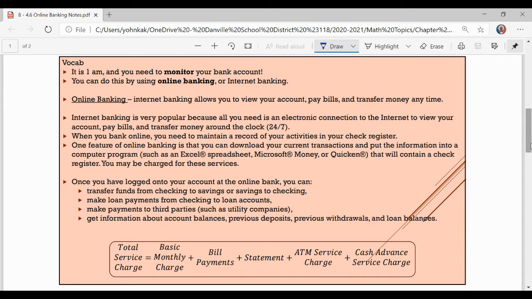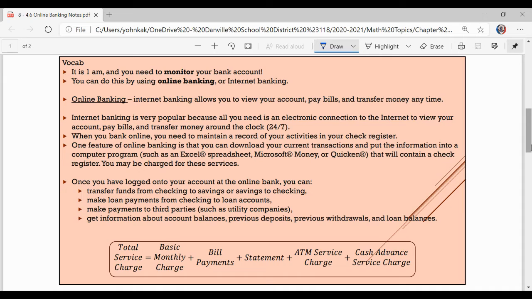Internet banking is very popular because all you need is an electronic connection to the internet to view your account, pay bills, and transfer money around the clock. When you bank online, you need to maintain a record of your activities in your check register. One feature of online banking is that you can download your current transactions and put the information into a computer program, like an Excel spreadsheet, Microsoft Money, Quicken, or Google Sheets, and that will contain a check register. You might be charged for those services, so always look into it first.